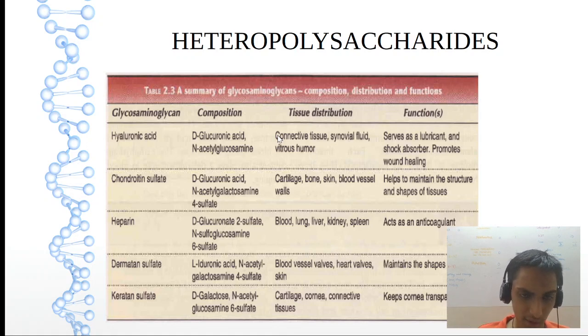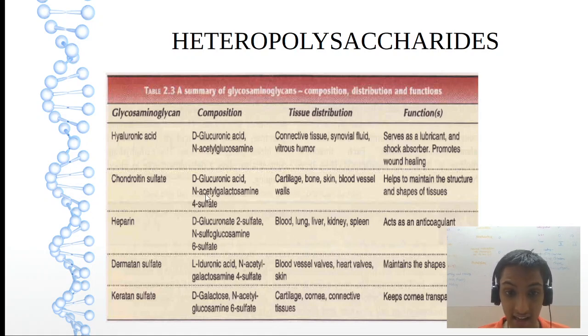So we'll try to simplify this table. Remember, the first molecule of hyaluronic acid and chondroitin sulfate is the same. That is D-glucuronic acid. What is the difference? The difference is the second molecule. In hyaluronic acid it is NAGS, N-acetyl glucosamine.